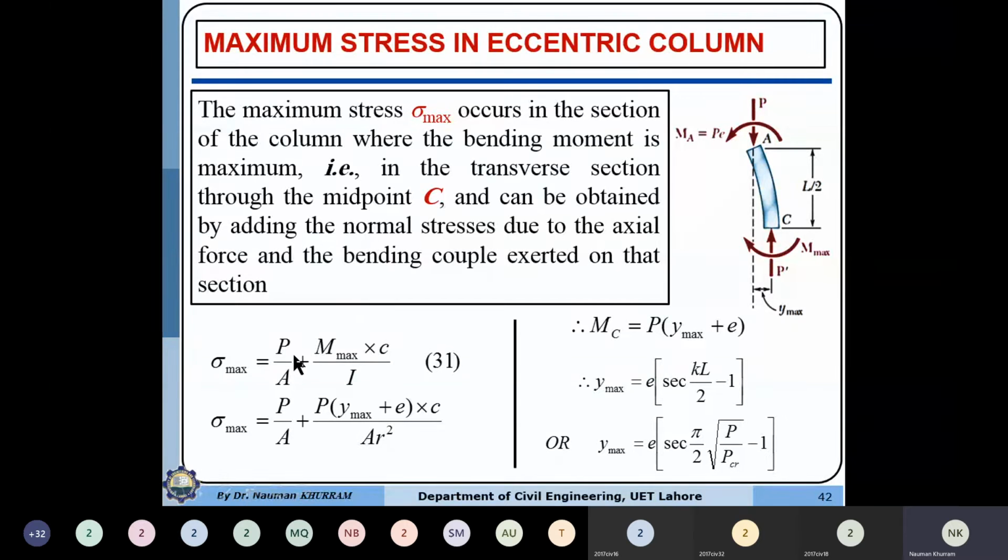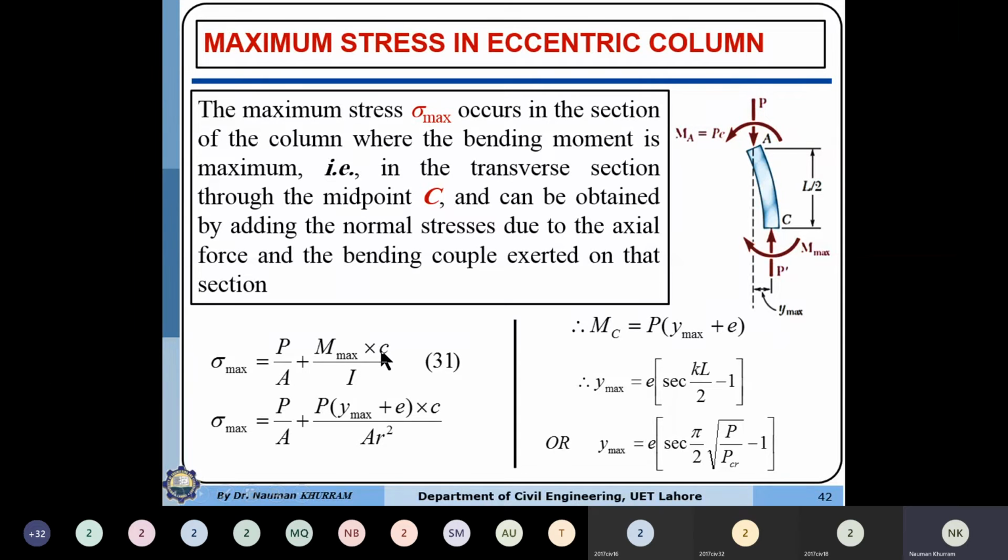So the stress will be maximum where the negative flexural stresses are being added up to the axial stresses. Here I am just ignoring the negative sign, so I am adding up the compressive stress due to the forces and the compressive stresses at the extreme fiber, the outer fiber of the column. So from here, this is My over I. Why am I replacing y with c?